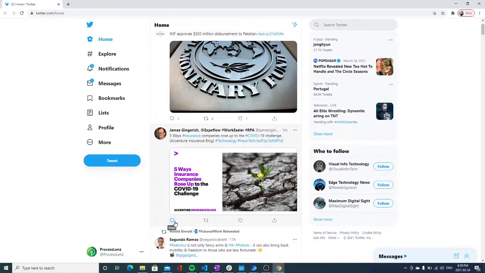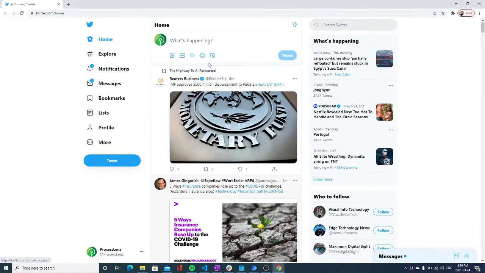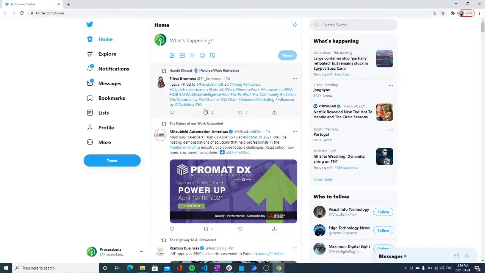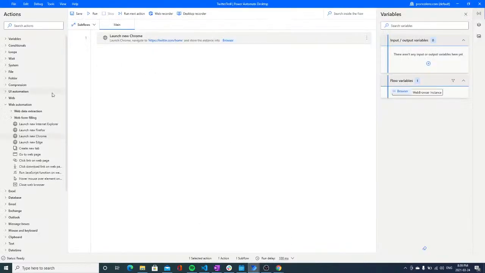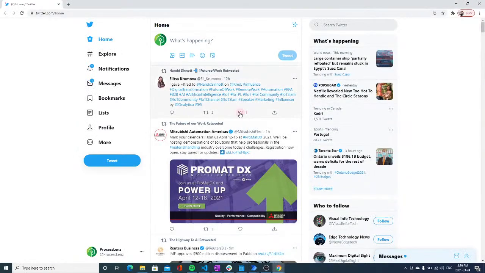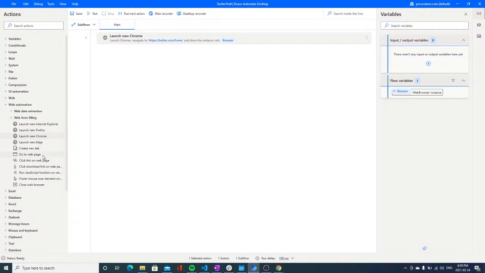Every image has a different one, and also, since this page is made in React and the front end of React auto-generates the HTML tags, these tags are very hard for you to spy. So if you spy them for the first time, once you reload the page, you will not be able to interact with your elements. Let me show you what we mean. So, all right, now let's say we would like to like this post. So we are going to be a good robot troll, and the first thing that we're going to do is we're going to be liking every single thing that we come upon. So to do something like that, we would go to the web automation and we take a look at the different actions that are allowed for us to do.